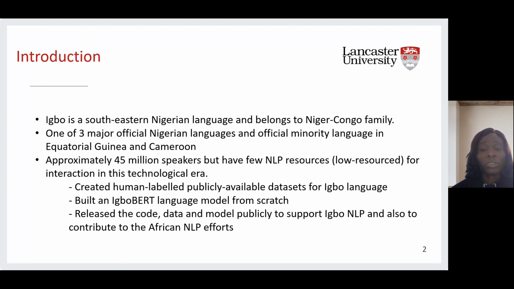We are motivated to research this language because it has many speakers but lacks NLP resources. In this work, we created human-labeled, publicly available datasets for the Igbo language. We built an IgboBERT language model from scratch. The code, the data, and the model are released publicly to support Igbo NLP and also to contribute to African NLP efforts.